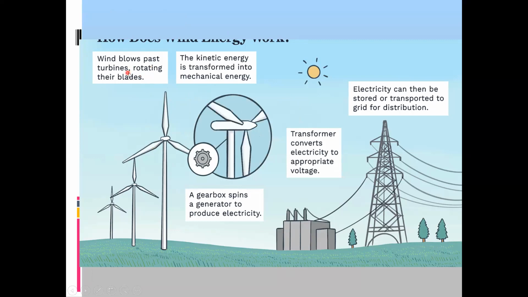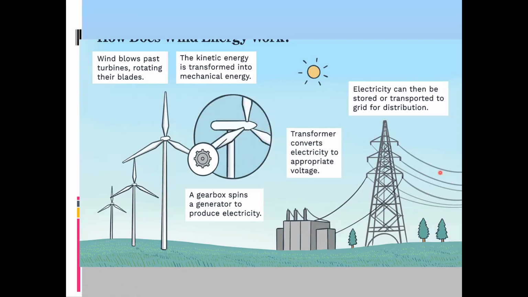So wind blowing past the turbine rotates its blades. When it rotates, the kinetic energy is transformed into mechanical energy of the turbine. And the turbine is connected with a generator. The generator produces electricity, and we use a transformer. The transformer converts the electricity to the appropriate voltage, and we transfer that to the consumer.